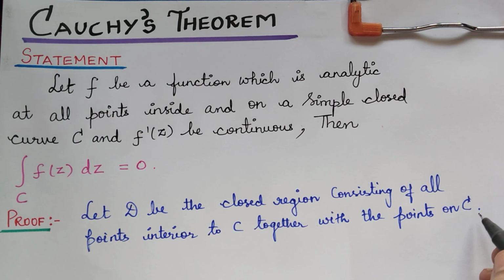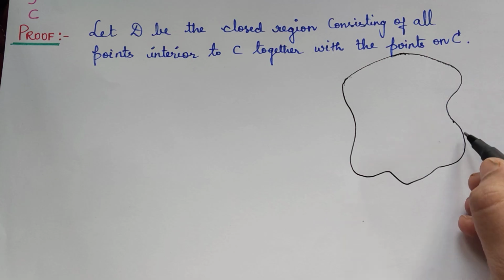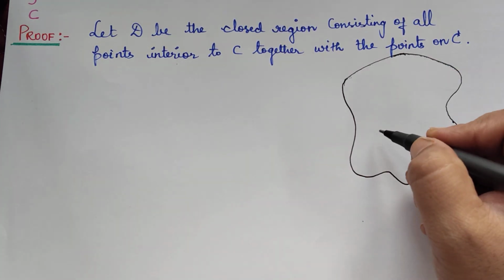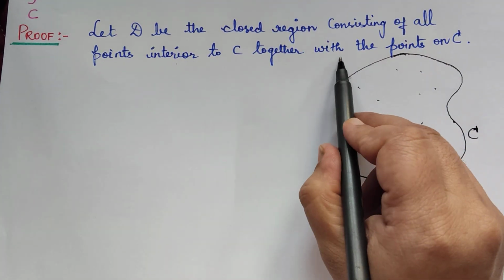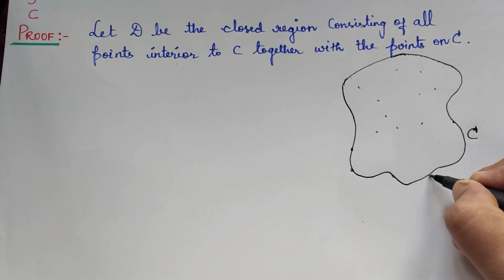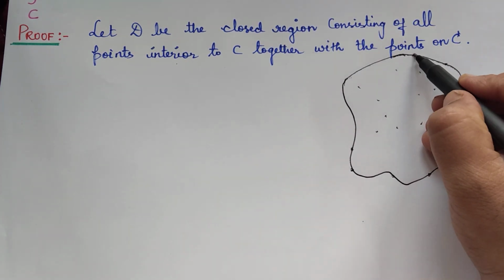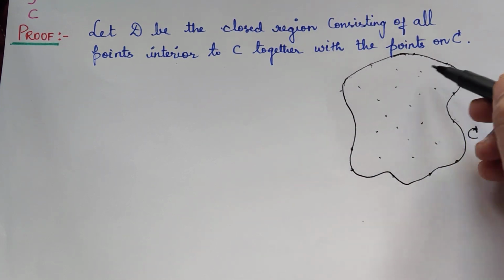Now let us represent this as a diagram. So let this represent the curve C. Now we are considering all points interior to C together with the points on C. So this is the curve C. The points lying on C are considered, and the points interior to C are also considered.